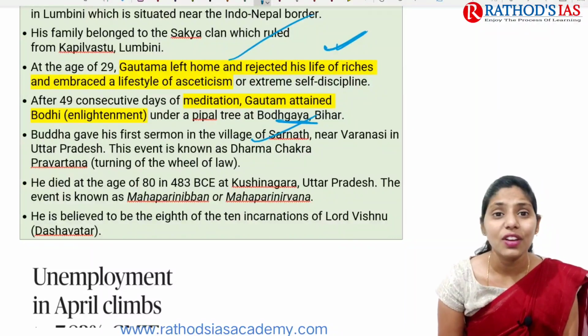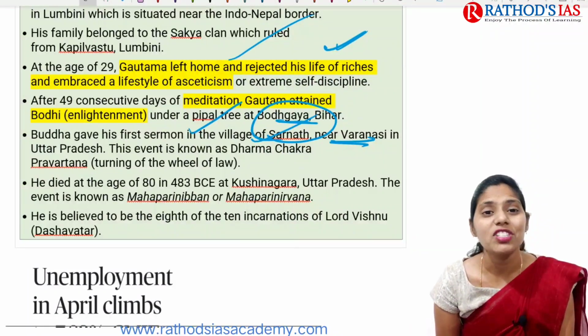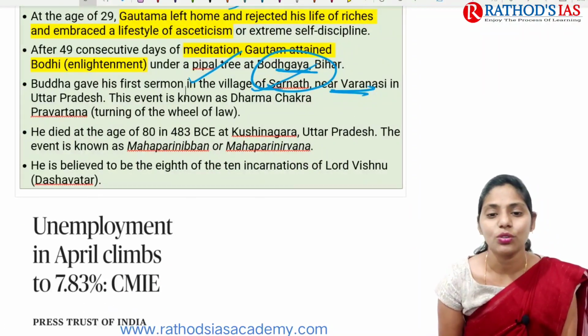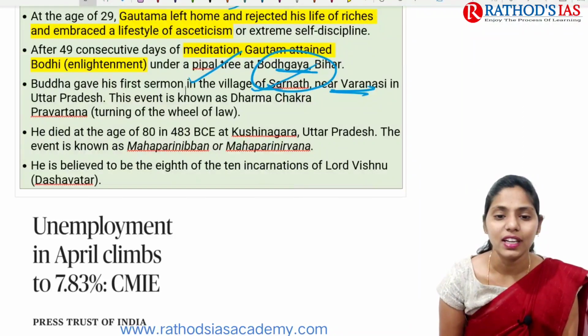Buddha gave his first sermon in the village Sarnath near Varanasi in Uttar Pradesh. This event is also called Dharma Chakra Parivartana. He died at the age of 80 in 483 BC at Kushinagara, Uttar Pradesh. This is called Mahaparinirvana.